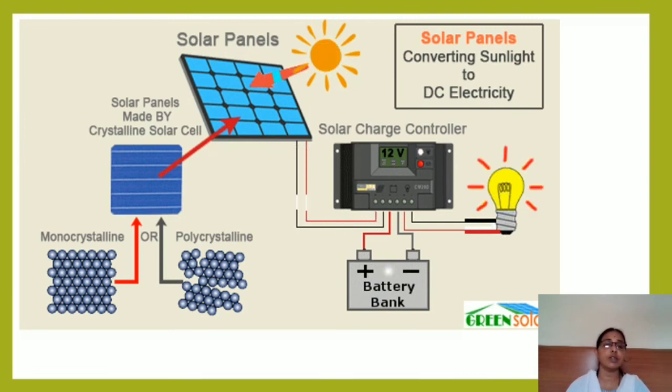The solar panel is situated on the top of your house. The solar panels are made up of solar cells, and these solar cells are made up of monocrystalline silicon. You need not study that, only remember about solar cells. They are made up of the silicon element, and this silicon has the capacity of converting the sun's energy, or the radiation of the sun, into electrical energy.